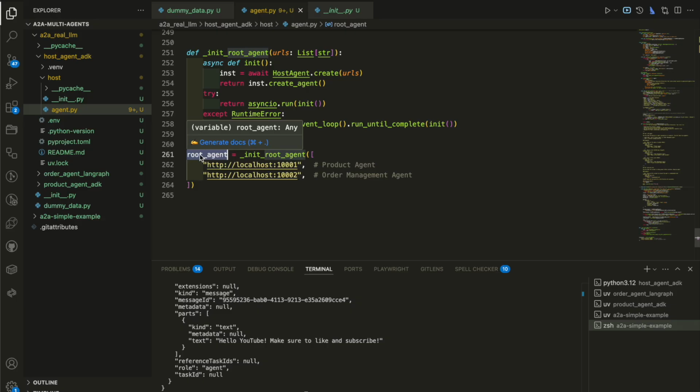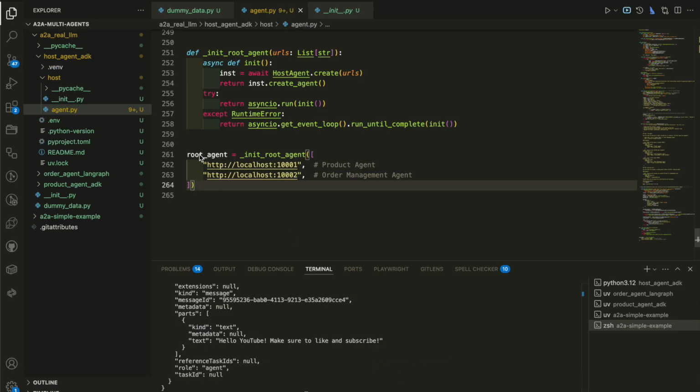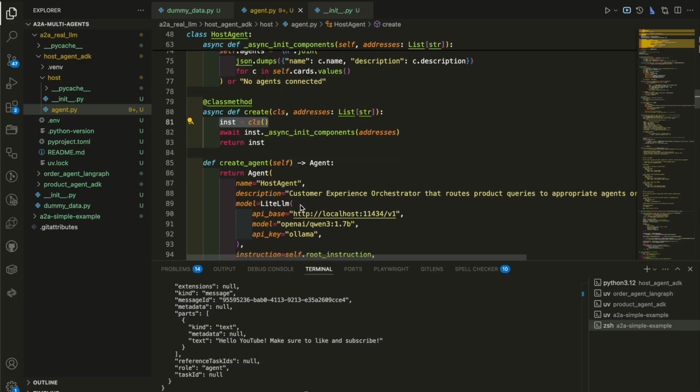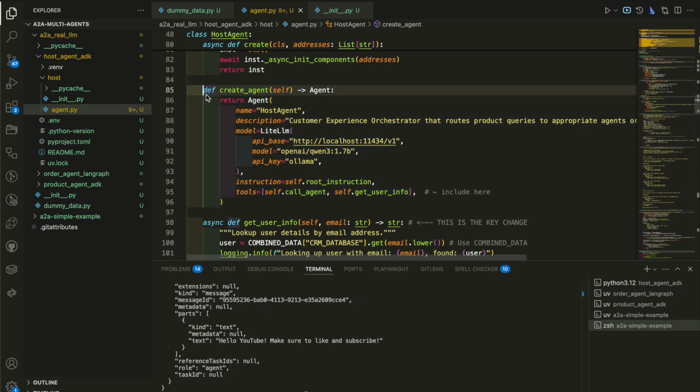So this is what ADK looks at first when it starts the client, which is the host client that we specified. It looks for this value called root agent, and we assign it to init root agent. It takes in the URLs and builds that, creating each of the agents. If we look at create, it's simply returning an instance of that. So eventually we create that agent. Each of the agents will be created this way.